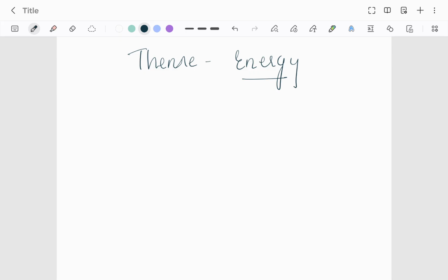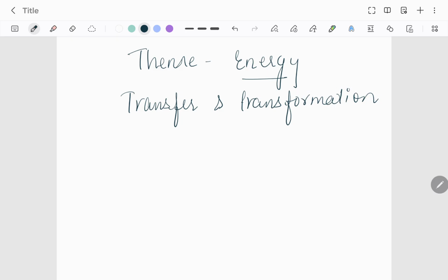But will it be transferred in the same form? No, it will be transformed. So there will be transfer and transformation of energy, right?